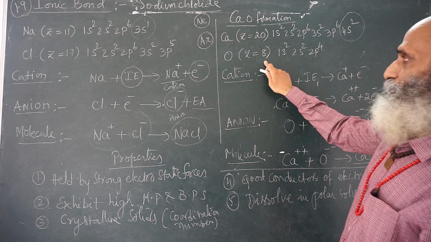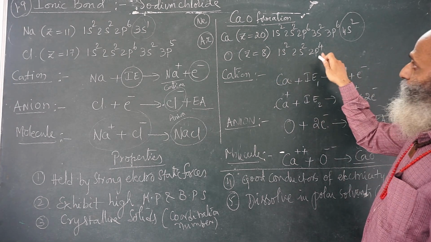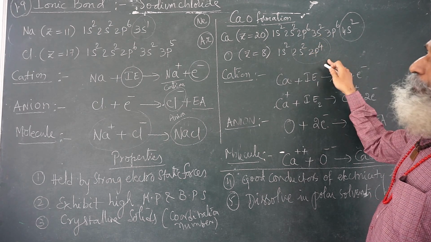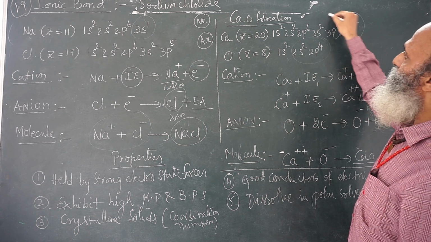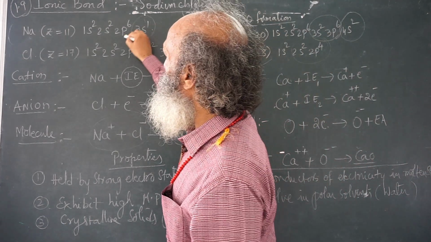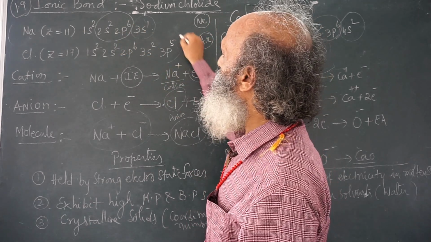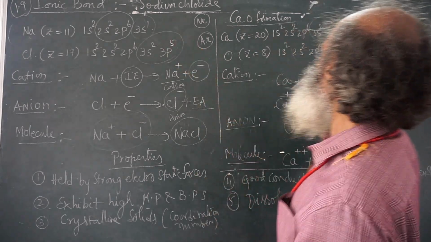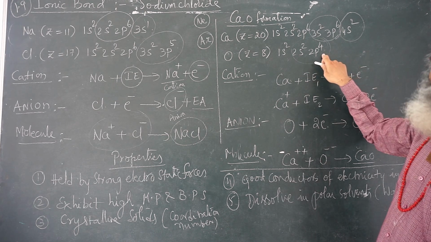Oxygen atomic number is 8. 1s2, 2s2, 2p4. Therefore, oxygen, if it acquires 2 electrons, then there will be 8 electrons in the valence shell. Look, even if calcium loses 2 electrons, there are 8 electrons in the valence shell. Here also, if it loses this electron, this will be the valence shell and 8 electrons. And if it gains 1 electron, there will be 8 electrons in the valence shell. This is what the octet rule says. So oxygen has a tendency to take 2 electrons.